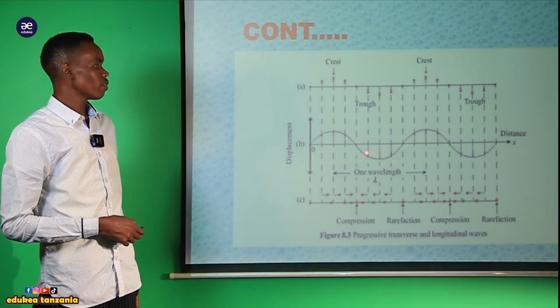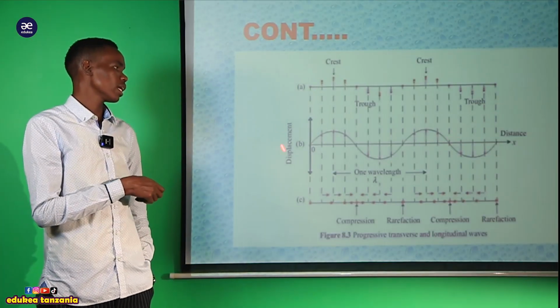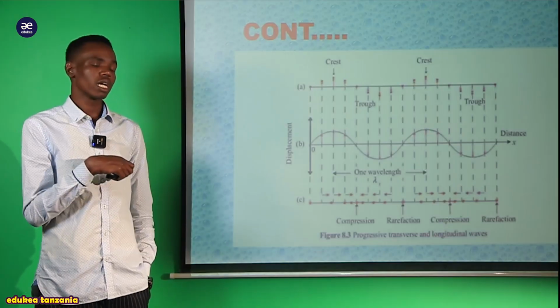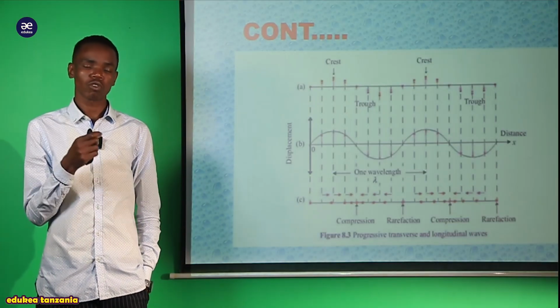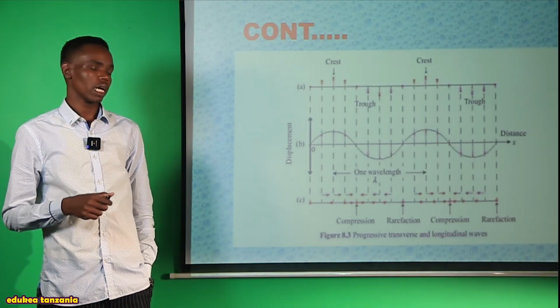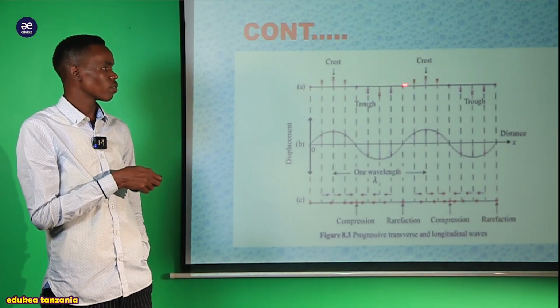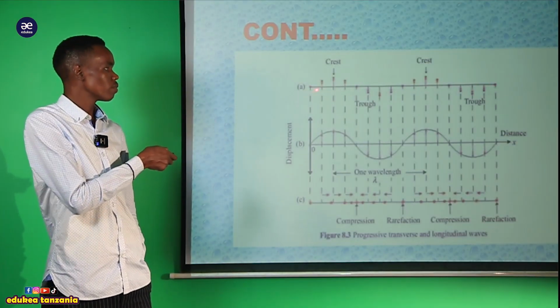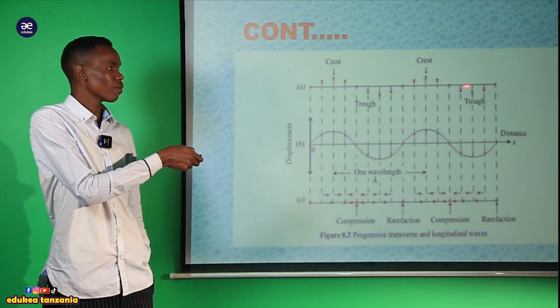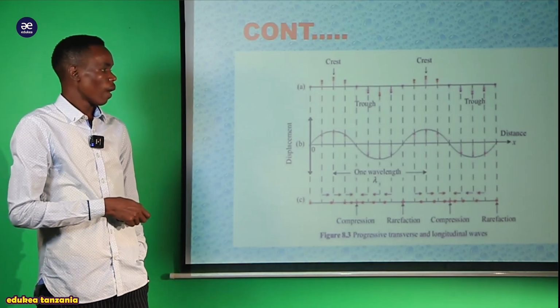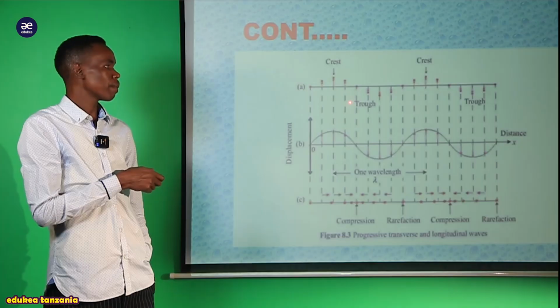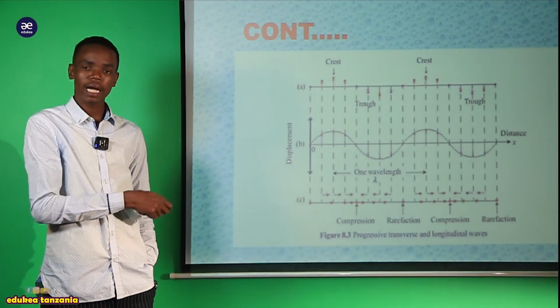Sasa if we observe this, my dear students, figure A is trying to elaborate how transverse waves happen. We see the direction of the wave is along the horizontal axis, but we also observe the particles moving upward and downward.